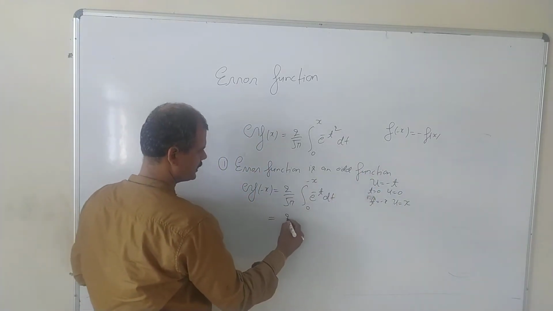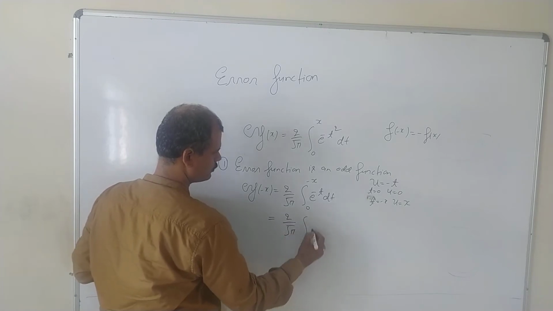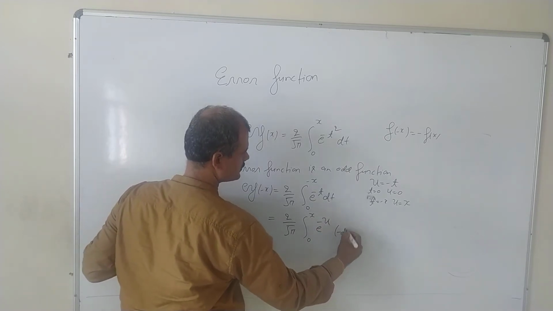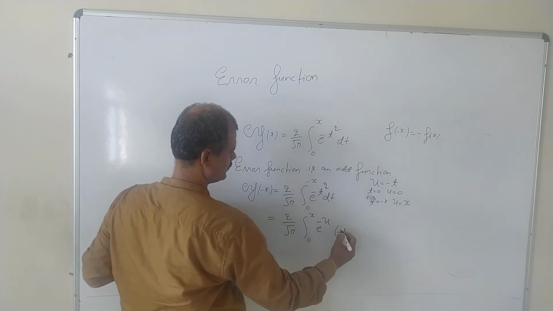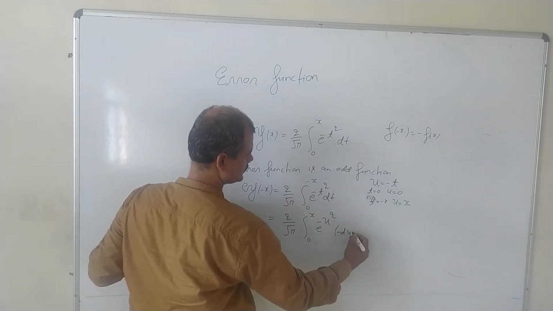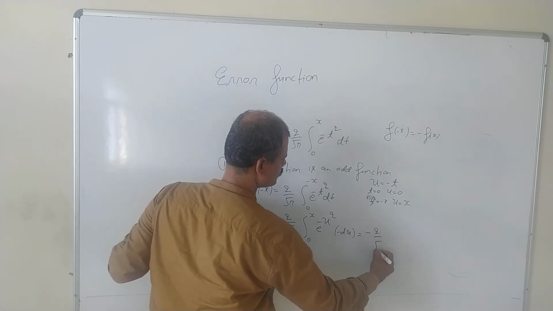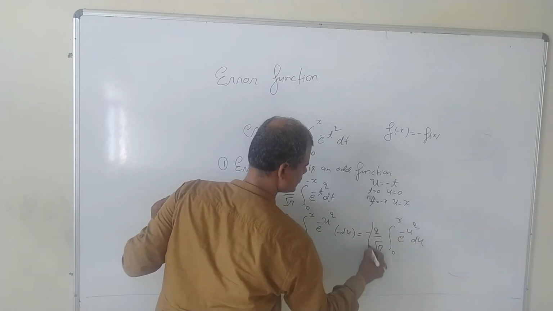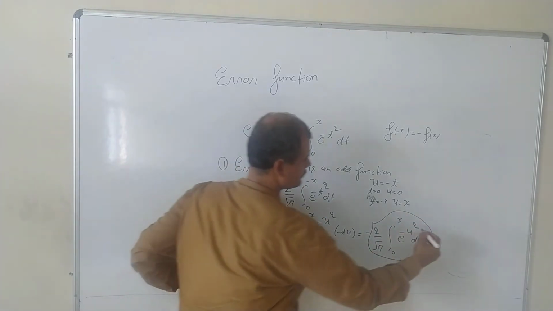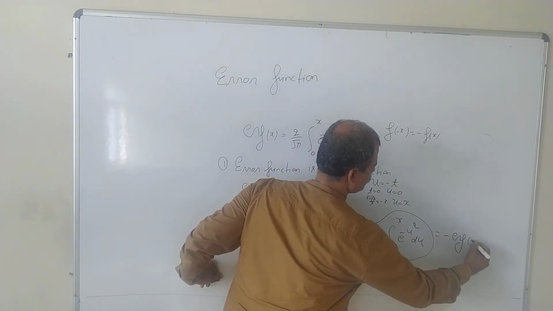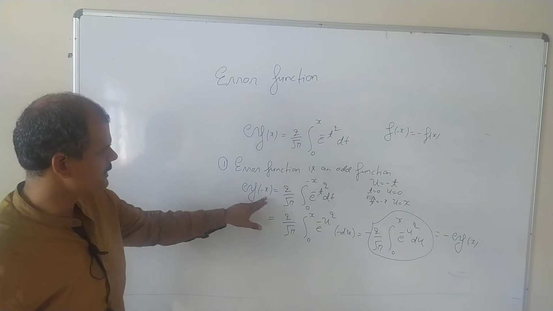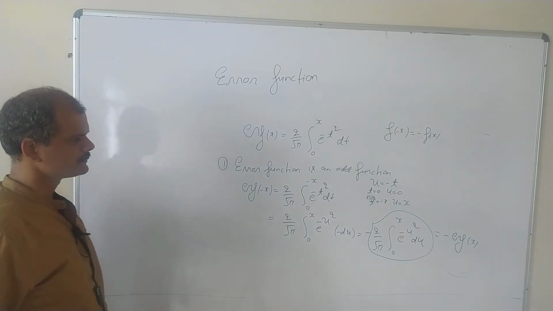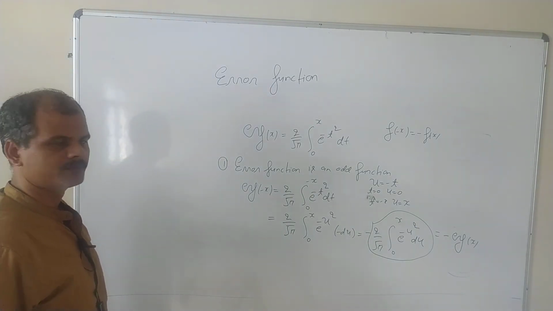It's very simple. So we get 2 by root pi, integral from 0 to x of e power minus u square du, with a minus sign. So this will be minus 2 by root pi, integral from 0 to x of e power minus u square du. What is this? This is your error function, so this will be minus of error function of x. So error function of minus x equals minus error function of x, so the error function is an odd function.